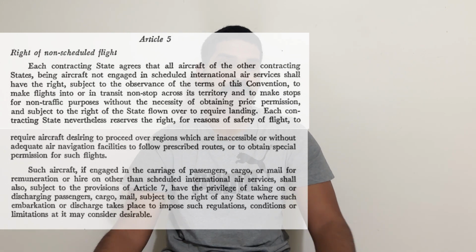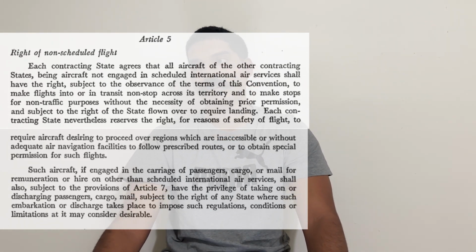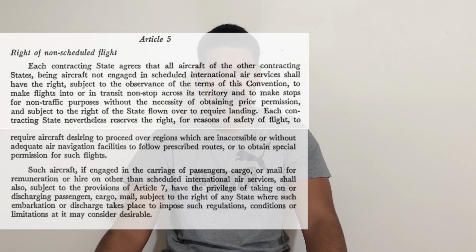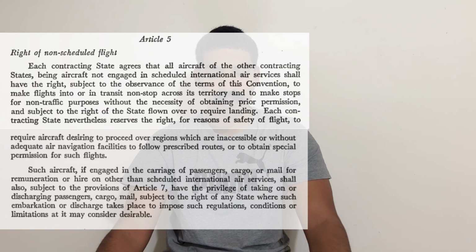Non-traffic purposes basically means that you cannot carry passengers for hire, you cannot make money out of it. However, the state flown over has the right to require the non-scheduled flight to land and to follow prescribed routes or obtain special permission for such flights.